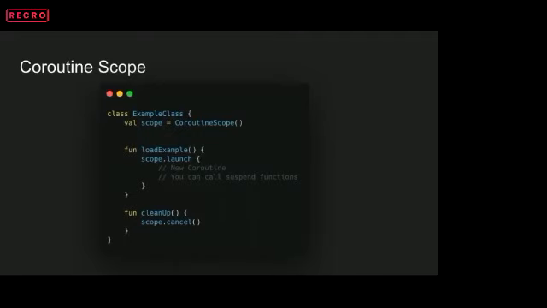You can manually cancel the scope using this cancel function. We can cancel this job manually by calling this function called cancel, and anything which is running will be automatically cancelled. So no chances of memory leaks here as well.